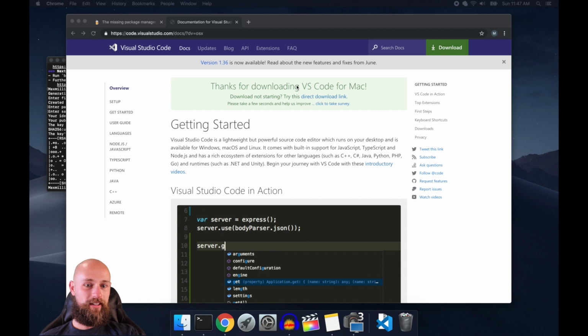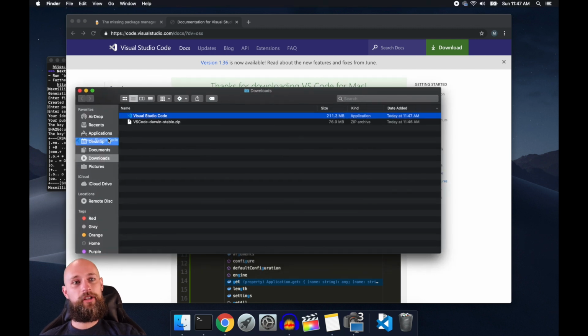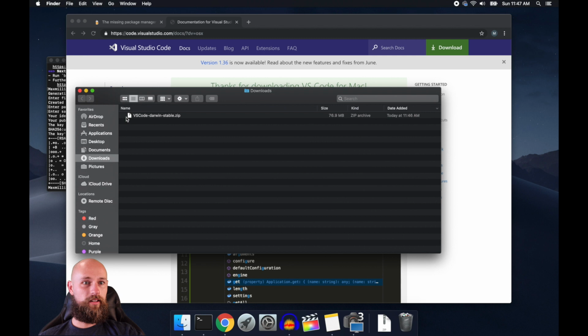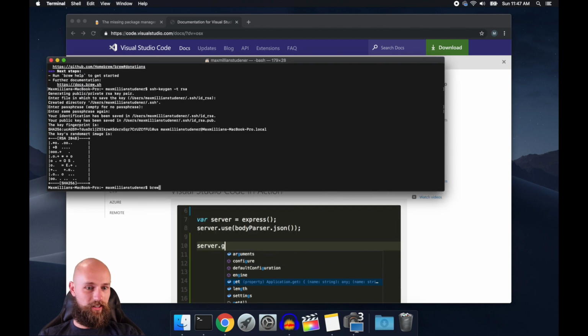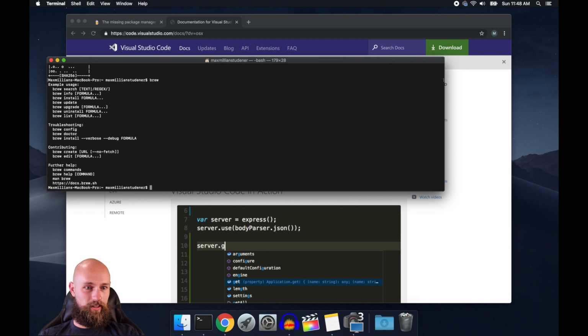So let's see where we're at now. We've got Homebrew installed. We've got Visual Studio Code installed. We've got SSH keys. SSH keys are going to be for GitHub. We probably need to install Git. So let's see if Brew is a thing. Brew is a thing. Brew installed. Whoops.